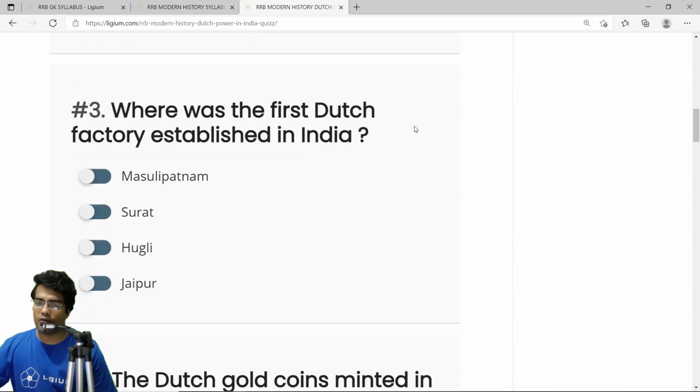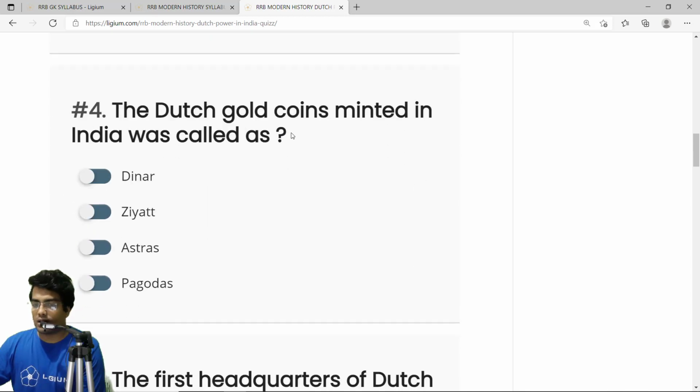Where was the first Dutch factory established in India? Most of the colonial powers had their factories established in a place called Masulipatanam. This is a very, very important place. It is actually in Andhra Pradesh. This was the place where the colonial powers, even the Dutch, established their base. For the Dutch, it was the first place. Masulipatanam.